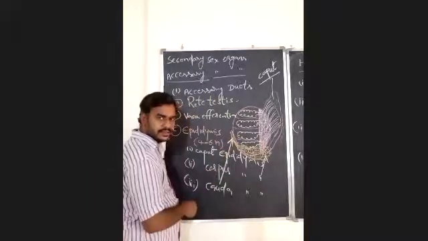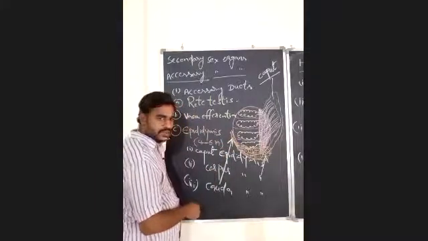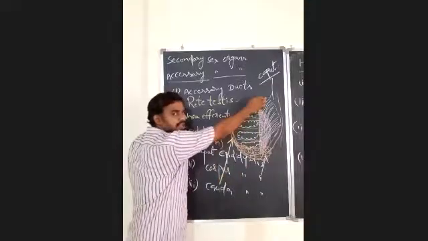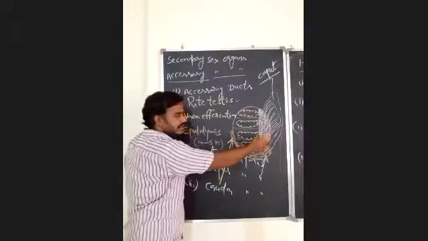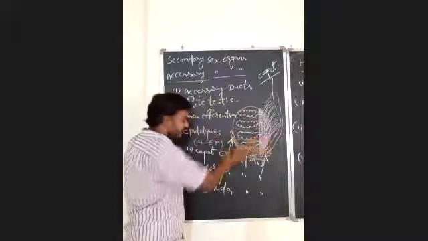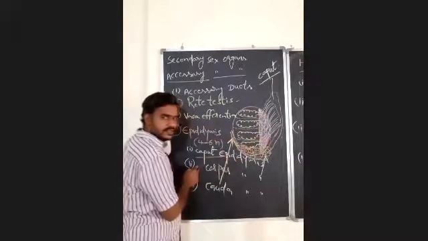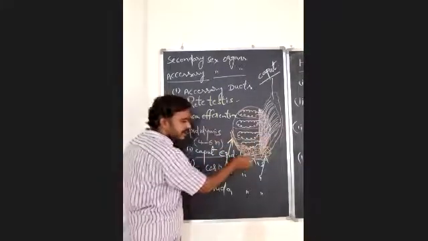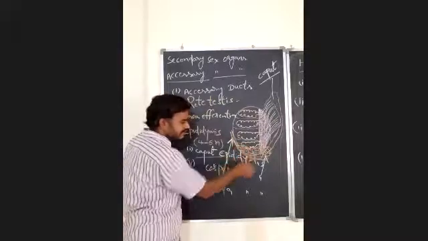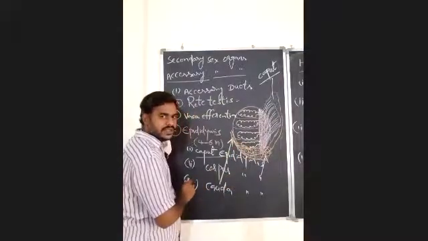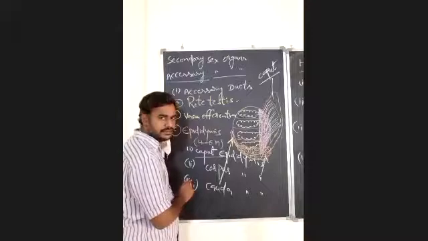Is it clear? Epididymis has three parts. The anterior most part, which receives the spermatozoa from the vasa efferentia, is caput epididymis. And the main part or majority of the region in the epididymis is the corpus epididymis.